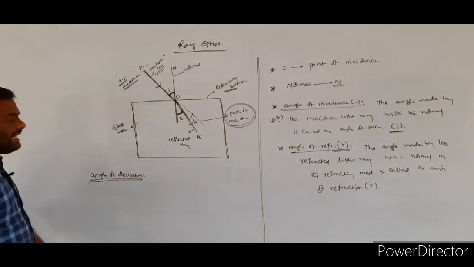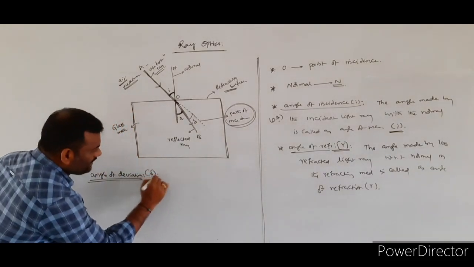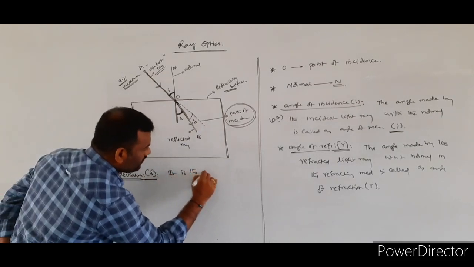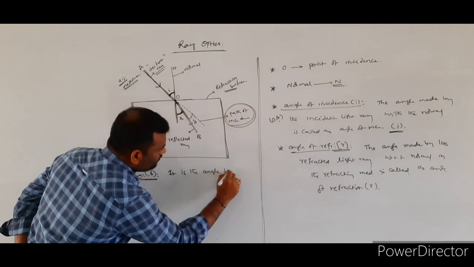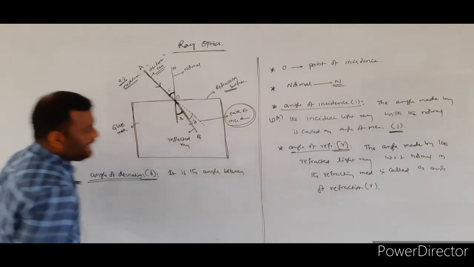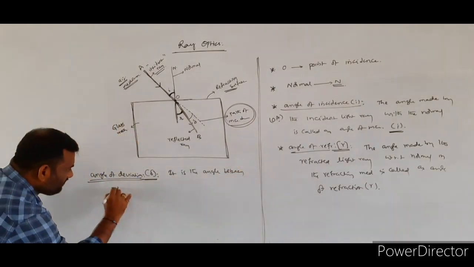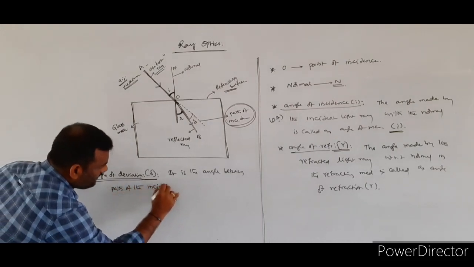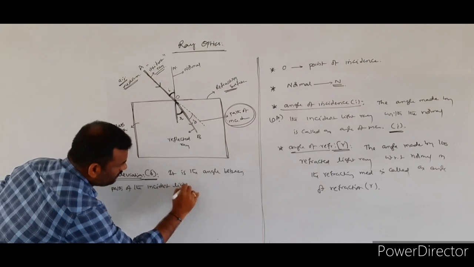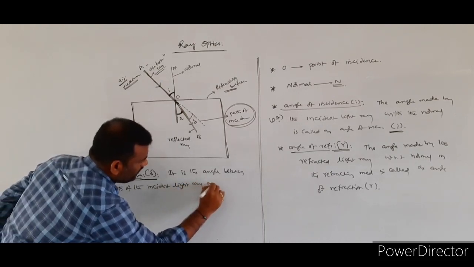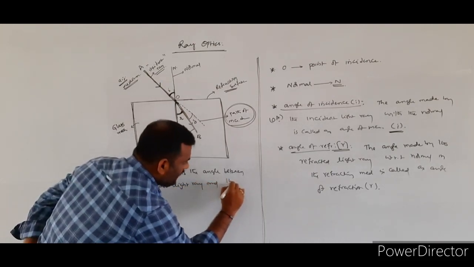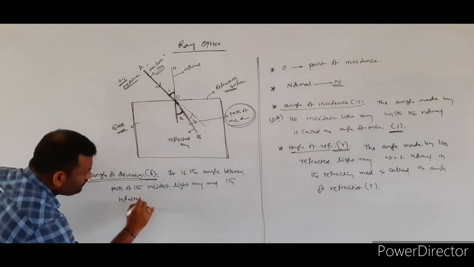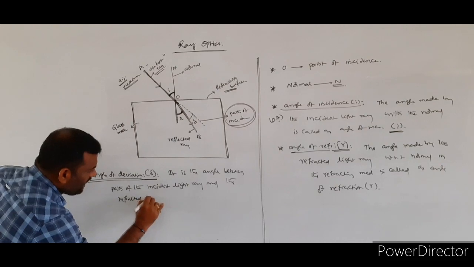The angle of deviation is denoted with the symbol delta. It is the angle between the path of the incident light ray and the refracted ray.